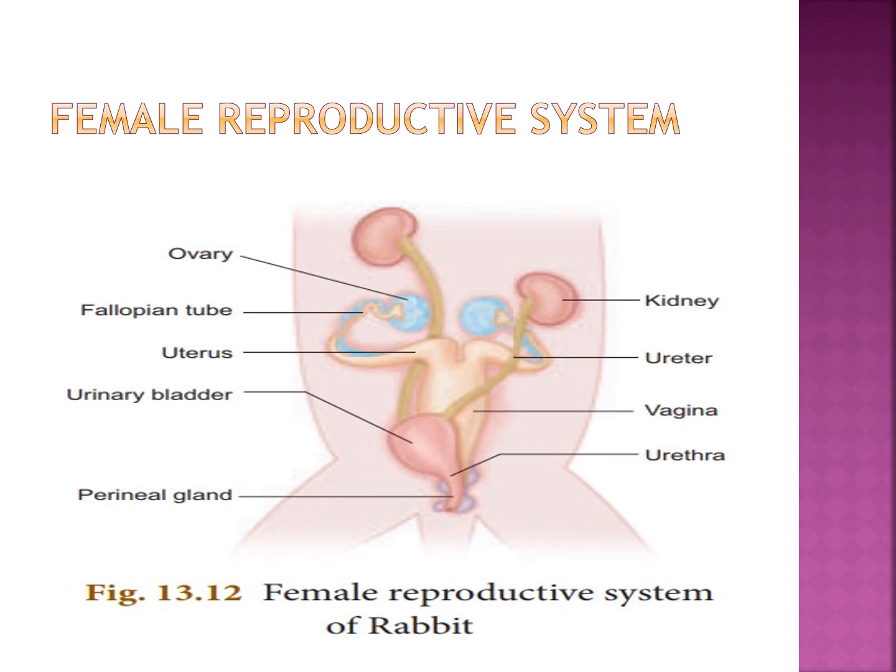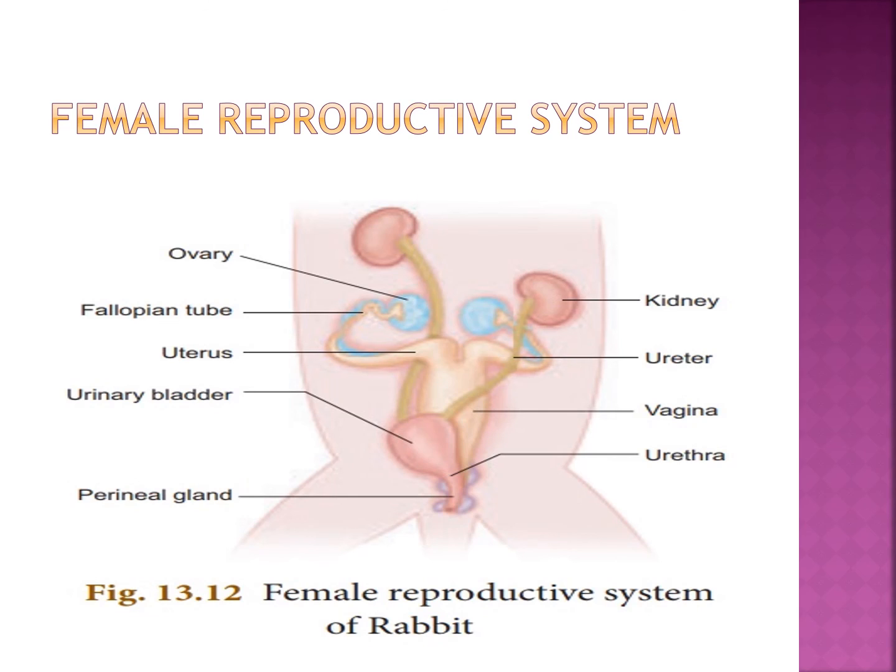It runs backward and opens into the exterior by a slit-like aperture called the vulva, a small opening.